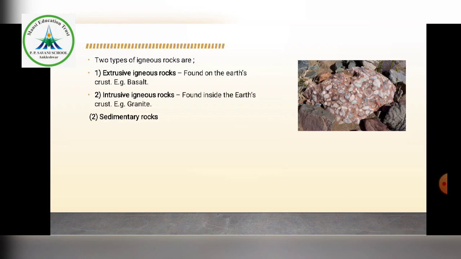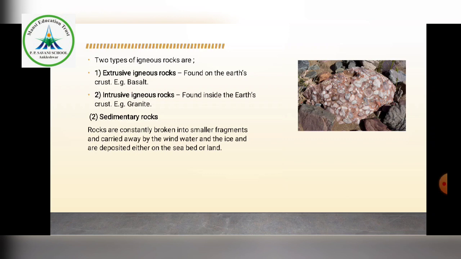Now the second type of rock we are going to study is sedimentary rocks. The first one is igneous rocks. Okay, two types of igneous rocks, intrusive and extrusive igneous rocks. It is also called primary rocks. Now the second one is sedimentary rocks. In the image you will be able to see this rock.